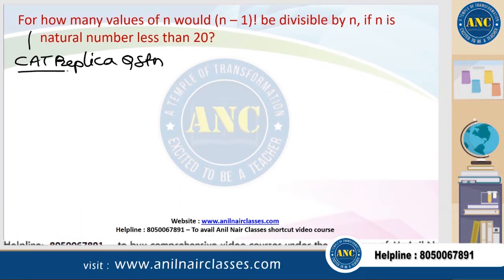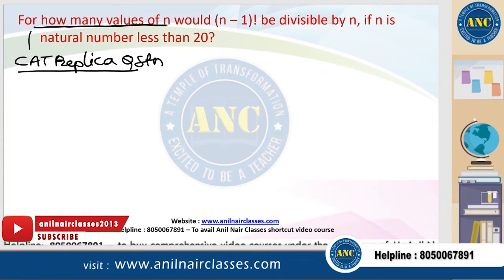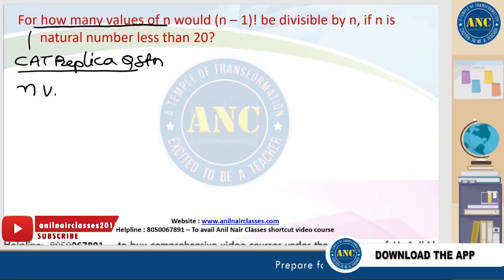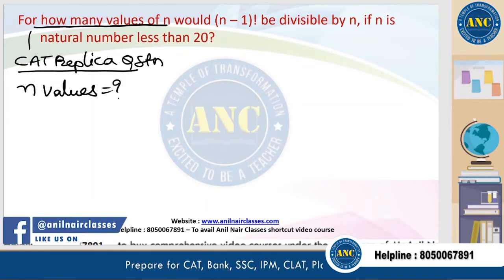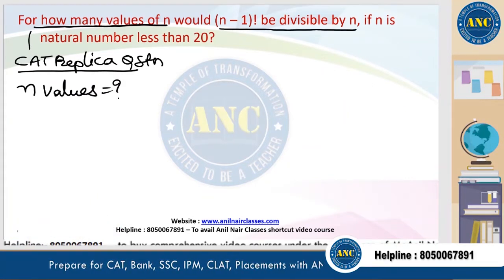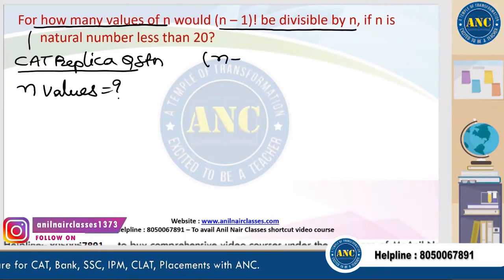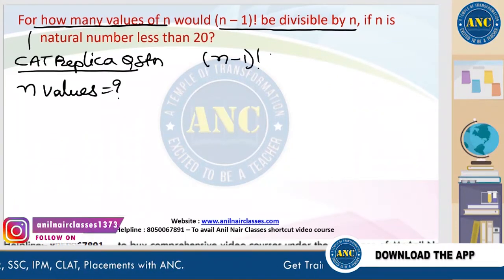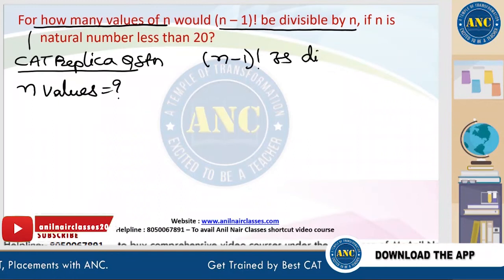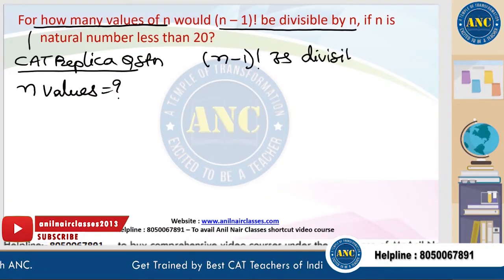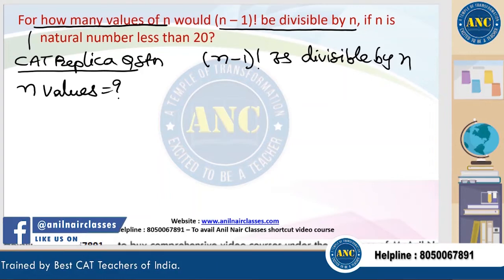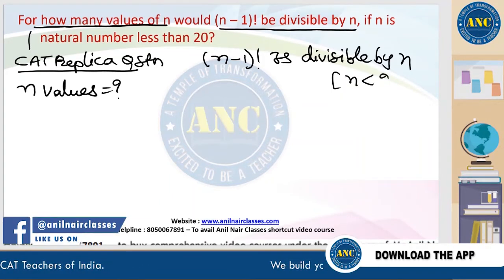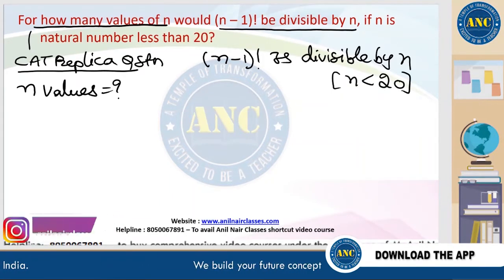Original CAT replica question. Read the question. For how many values of n? We need to find out for how many values of n would (n minus 1) factorial be divisible by n, where n should be less than 20.